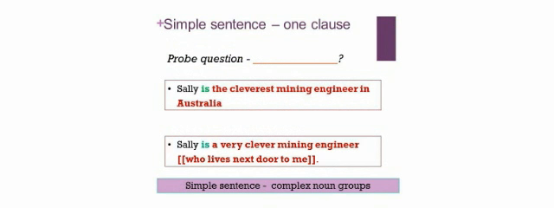Those bits in red answer that probe question, what? Remember the participant probe question, who or what? You could say Sally is what? The cleverest mining engineer in Australia. Sally is what? A very clever mining engineer who lives next door to me. So you can have complex noun groups even in a simple sentence.